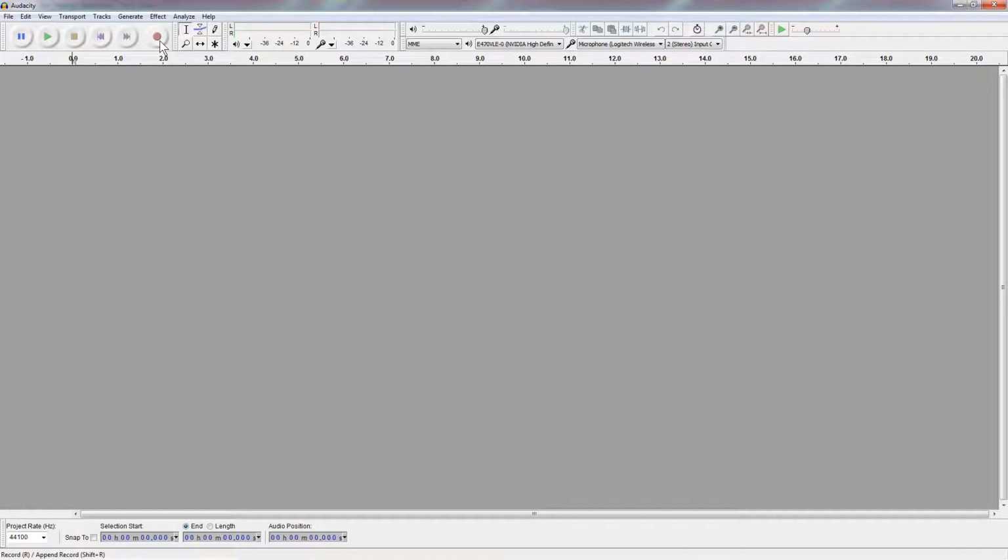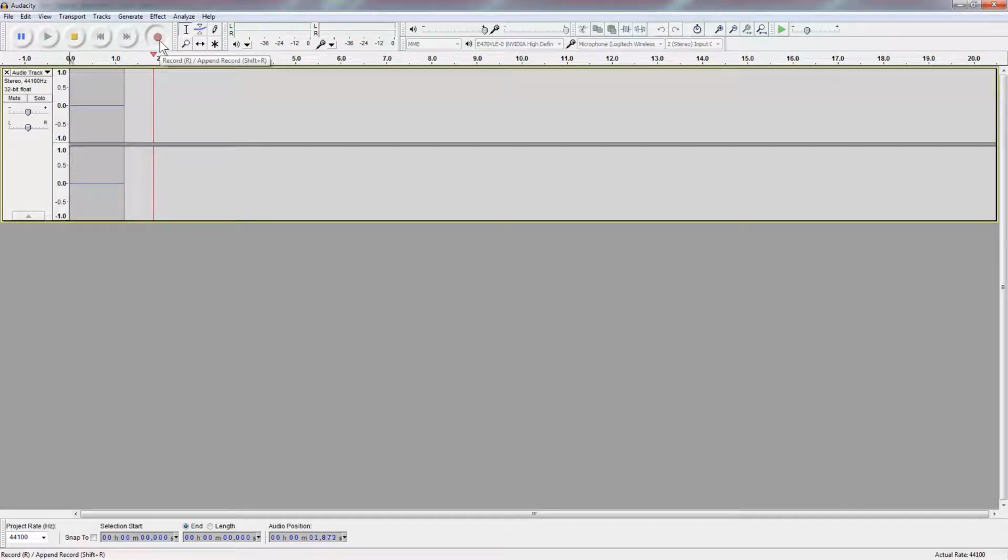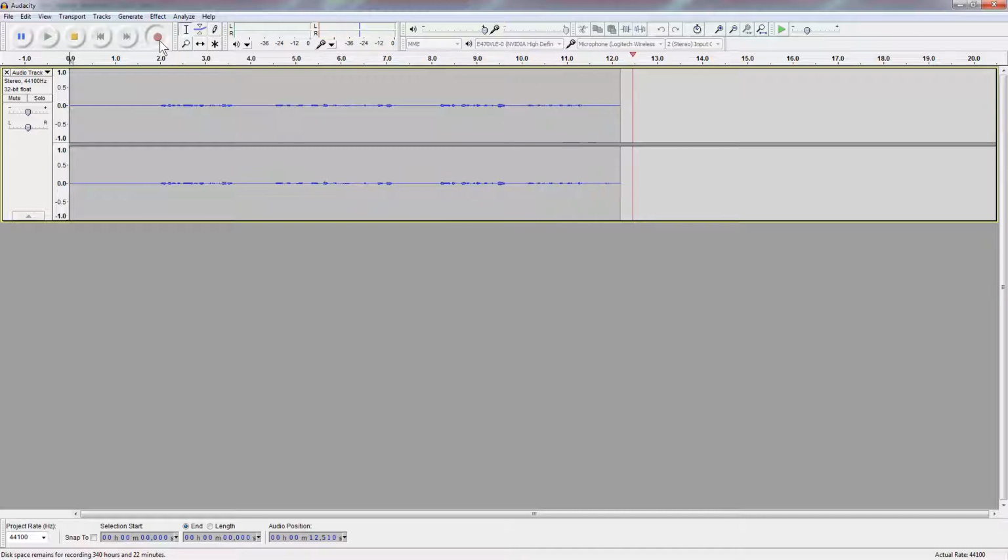Alright, so here we go. Now this will be a sample recording. We'll remove the background noise from the sample. And of course, when I hit stop, it'll be after I'm done talking. Okay, so there we go. This is our first audio sample. And you can click and drag to highlight a certain area and hit the spacebar to play that section. This will be a sample recording.